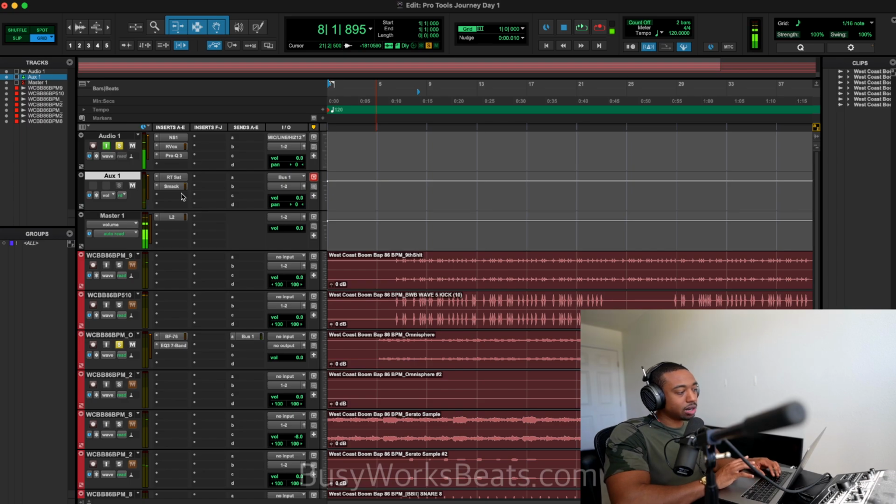Now, because it's a mono track, if I started adding chorus and stuff, it wouldn't be stereo spread. So I should have probably made that a stereo track so that we could do stereo effects, but I don't feel like doing all that right now. So let's unmute the original. And let's do it. I'll be muting the aux and turning it on and off just to see if it adds or takes away.